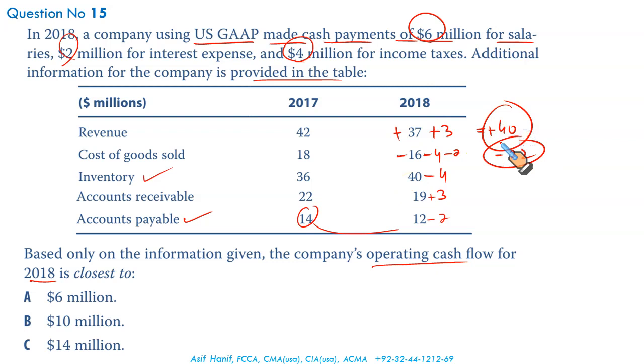Now we can calculate our operating cash flows. Direct method. Cash received from customers. Cash paid to suppliers, cash paid for salaries, cash paid for interest, cash paid as taxes. If you do this all, 40 positive, less 22, less 6, and less 4, it should get you a net cash of 6 million. This is the cash generated from operation. That makes A the correct option.